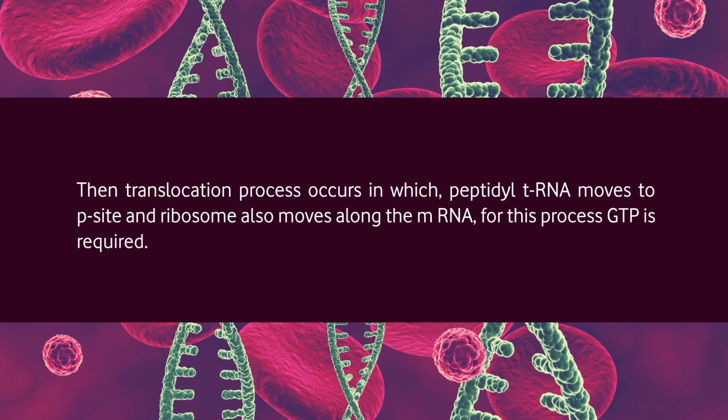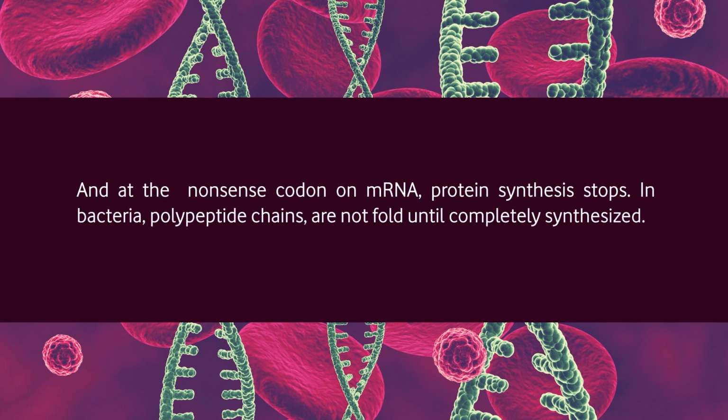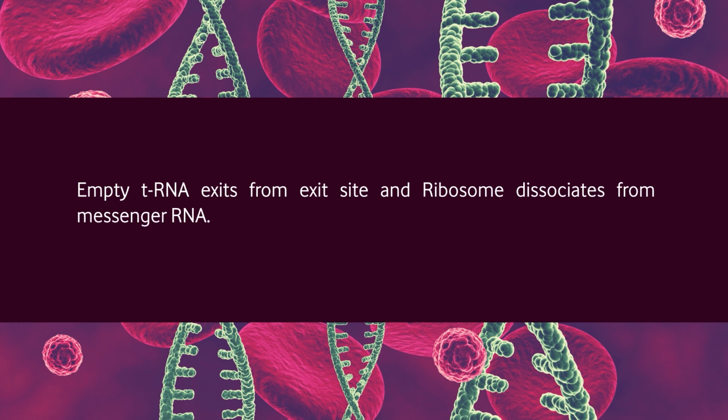Then, the translocation process occurs, in which peptidyl transfer RNA moves to the P site and the ribosome also moves along the messenger RNA. For this process, GTP is required. And at the nonsense codon on messenger RNA, protein synthesis stops. In bacteria, polypeptide chains are not folded until completely synthesized. Empty transfer RNA exits from the exit site and the ribosome dissociates from messenger RNA.